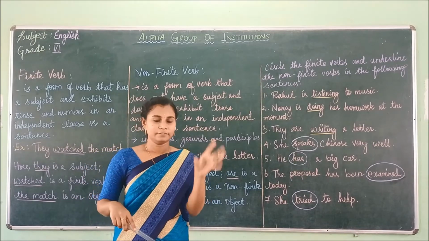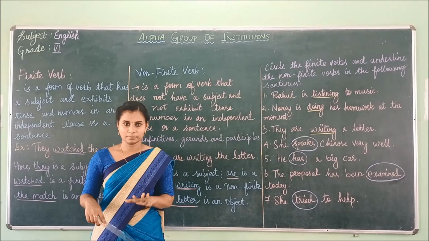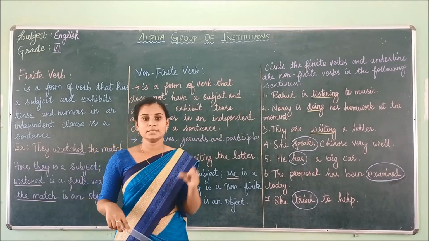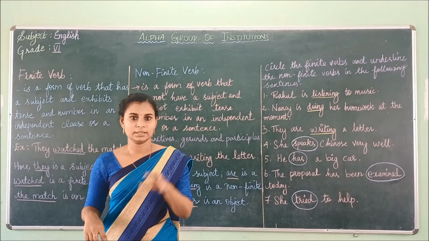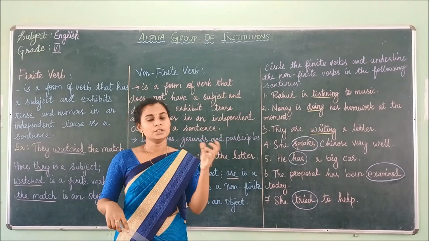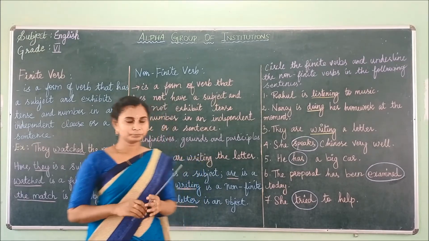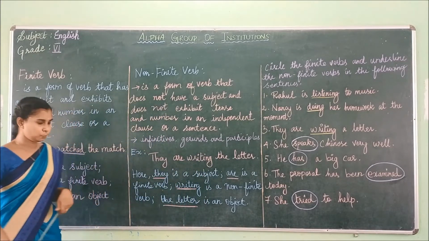So here, in the first sentence, "Apple is of red color," is is the verb. And in the second sentence, as we have got plural, that is apples, we have to change the verb into are. "Apples are of red color." So this is all about the finite verbs.